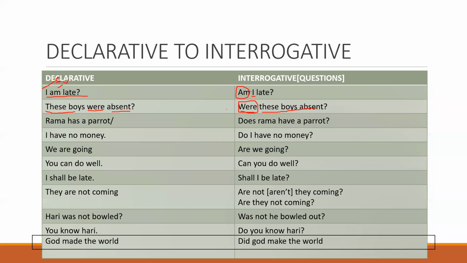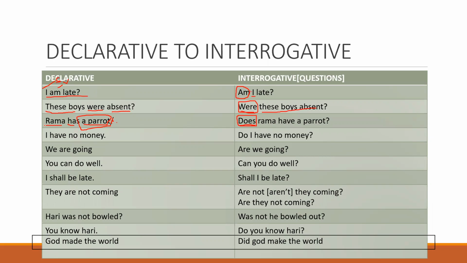Okay. Rama has a parrot. This is a full stop here. Rama has a parrot. Rama is the subject. Has is the verb. Parrot is the object. And also a parrot is the predicate. So here it is in present tense. Has Rama a parrot? No. Does Rama? You will start the sentence with does. If in case has is there and present tense is there, you will start the sentence with does.